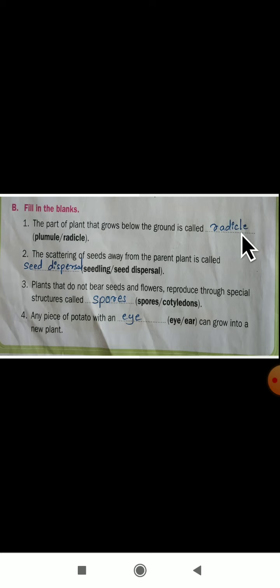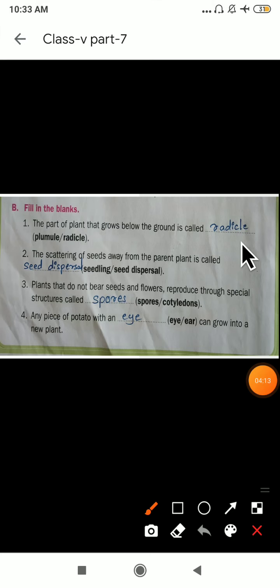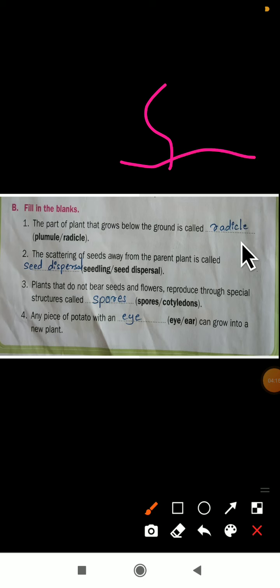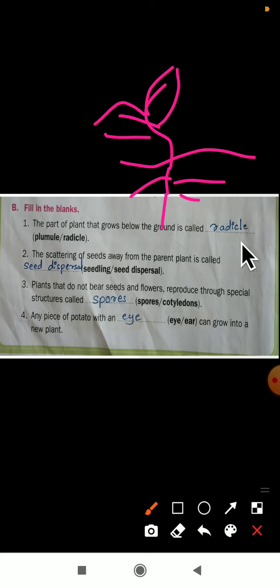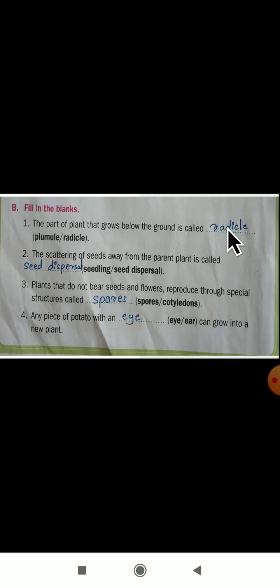Think, here one plant is there, and these are the root part. What happens? Below the ground, whatever is there, for this we call the radicle part. The plumule will grow above the ground here. So what is the answer? Radicle. The part of a plant that grows below the ground is called a radicle.